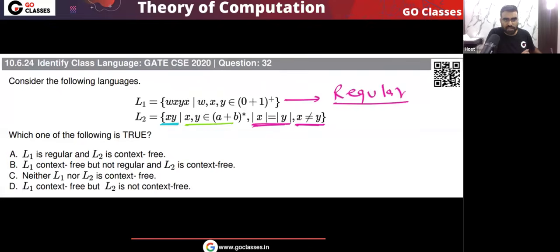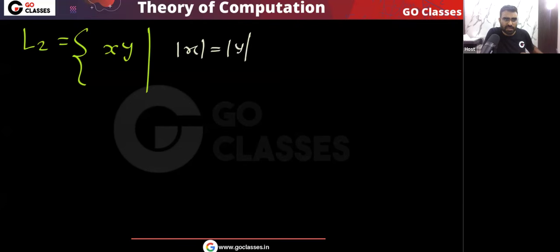And what about this L2? If you notice, this L2 language is given to you like this: here you have xy. The question is saying that their length is the same and x is not equal to y. Their length is the same and x is not equal to y.